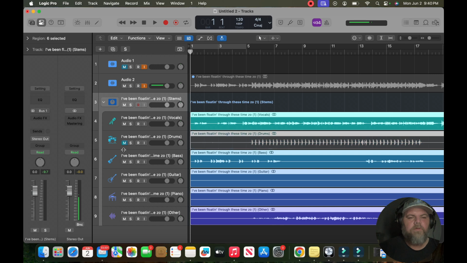Okay, so it's got all the stems separated. I am going to mute all these other ones. I could just push solo, but that does weird things with my mic and everything. So we're just going to play the vocal stem and see what it sounds like.